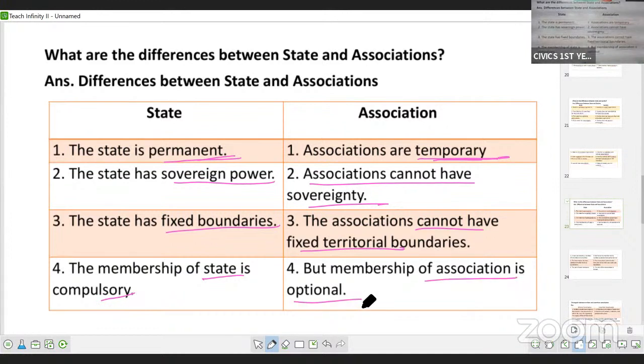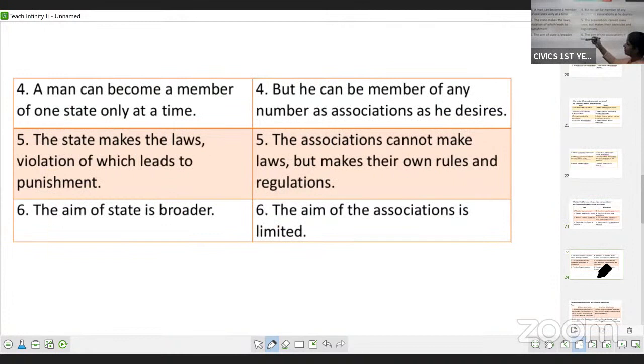You can be a member of any number of associations, but at a given time, you have to be a member of one state. So you can be a member of only one state at a time, but you can be a member of any number of associations at any given time. Here it is given. A man can become a member of one state only at a time, but he can be a member of number of associations as he desires.